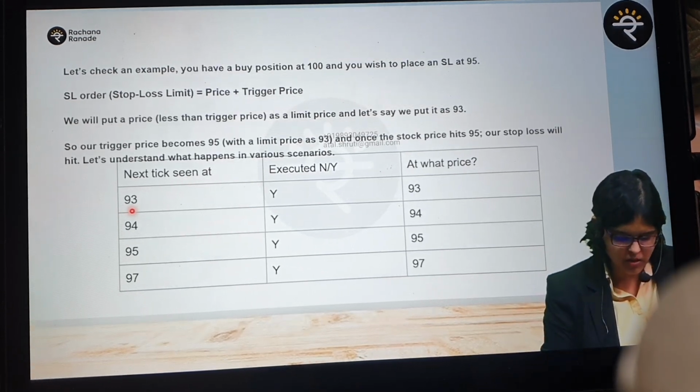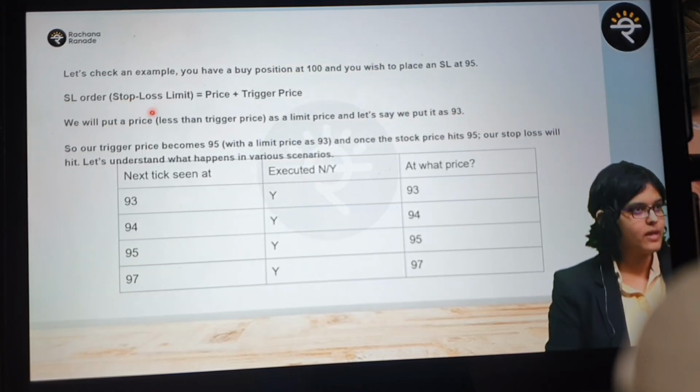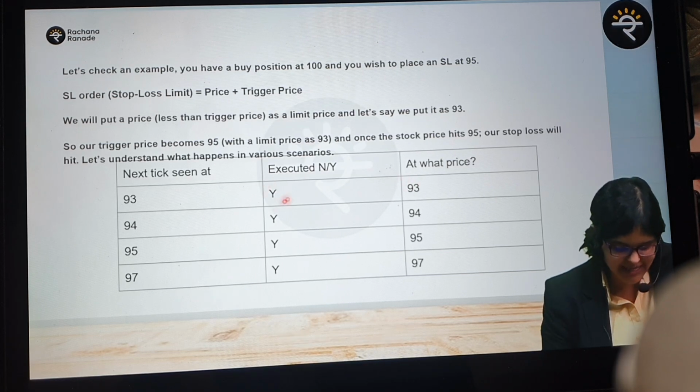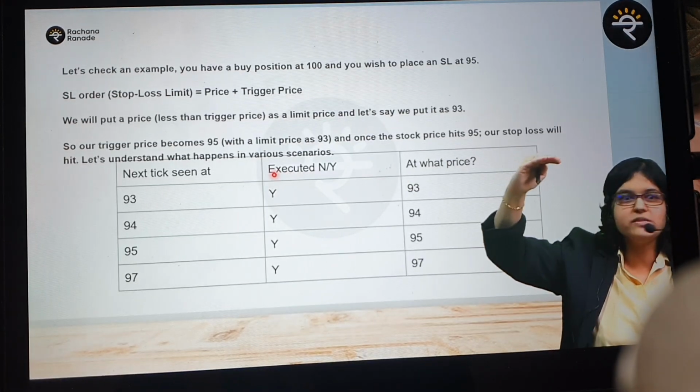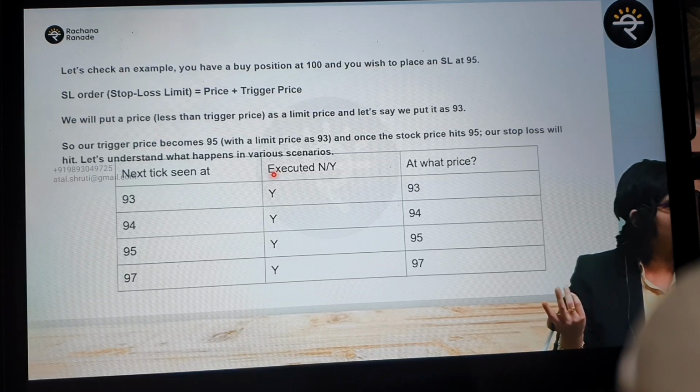What was our stop loss order? Stop loss was at 93. By the way, right now I'm explaining stop loss limit. In limit we say I want to sell it at 93. This is my limit price. Will it get executed? Yes. After 95 it got triggered. Next tick was seen at 93. What was my stop loss price? 93. Will it get executed? Yes, at 93. Simple. Okay, clear?